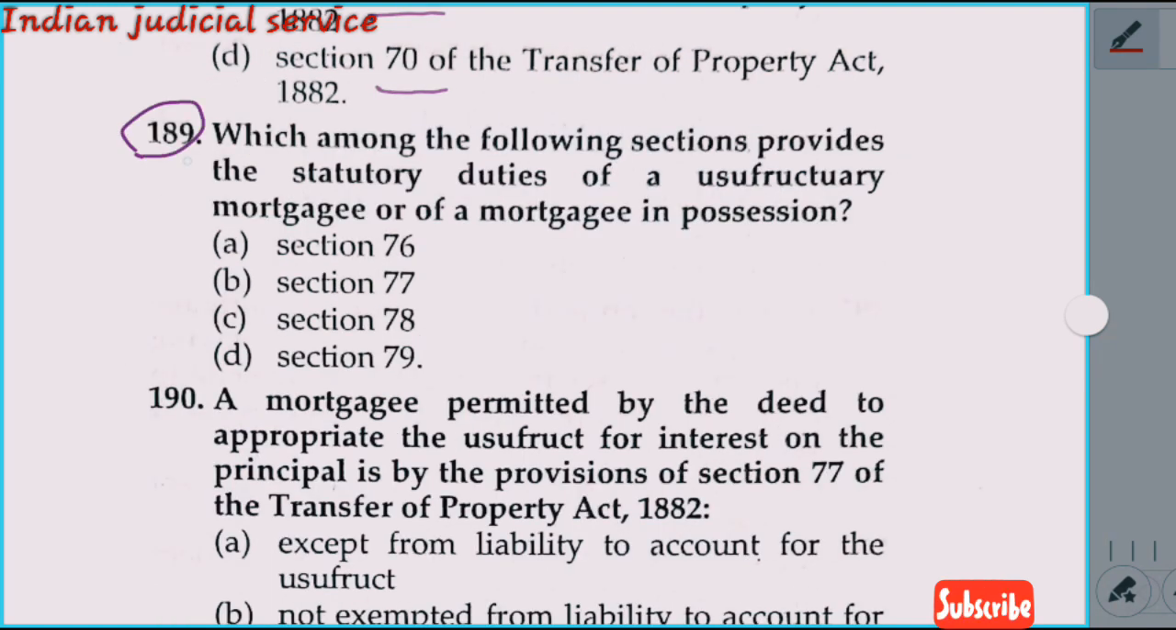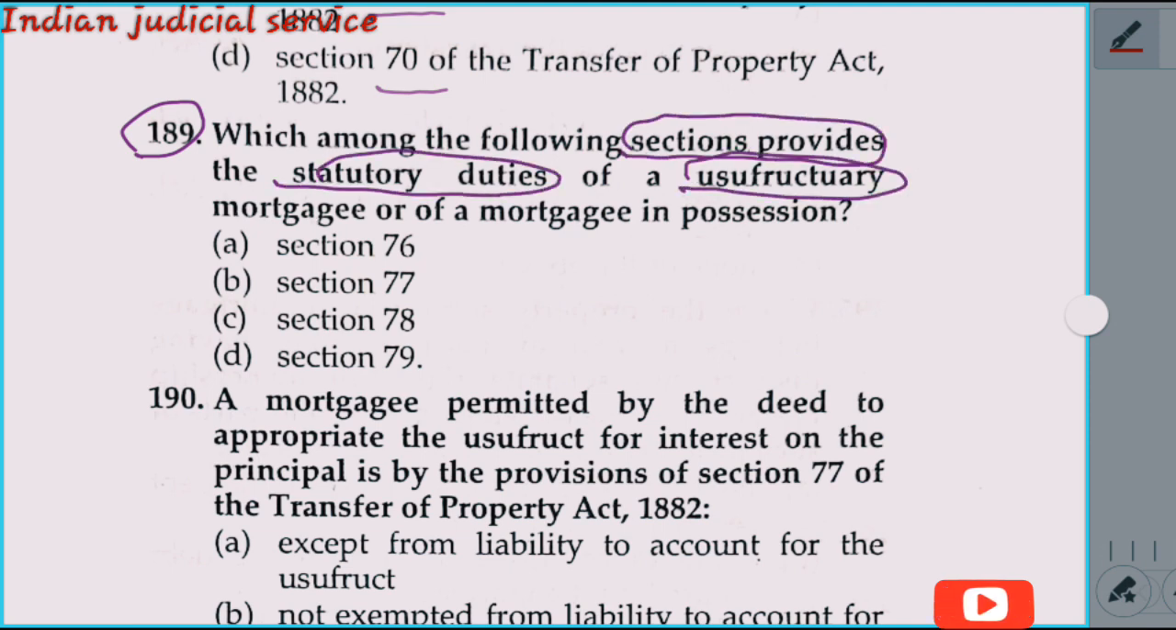Now question number 189. Which of the following sections provides the statutory duty of a usufructuary mortgagee or of a mortgagee in possession? Option A is 76, option B 77, option C 78, and option D 79. First of all we discuss section 76. Section 76 provides the liability of a mortgagee in possession, meaning a usufructuary mortgagee.